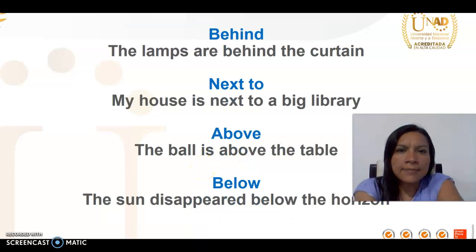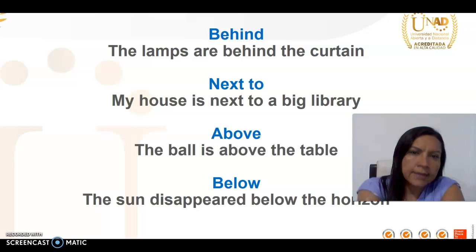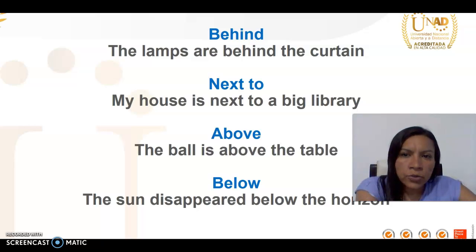Behind, the lamp is behind the curtain. Next to, my house is next to a library. Above, the ball is above the table. Below, the sun is displayed below the horizon.